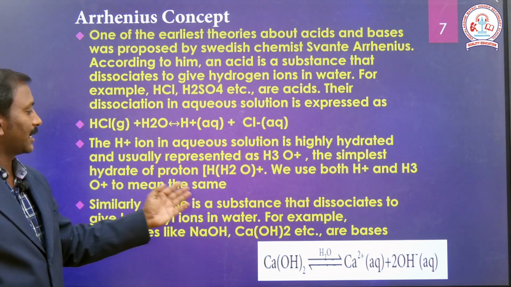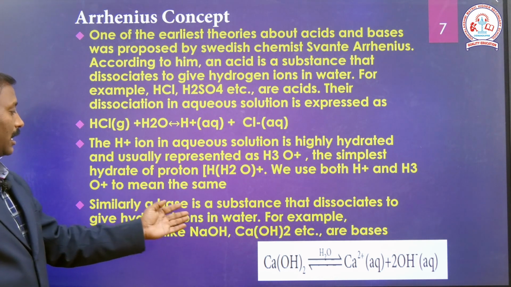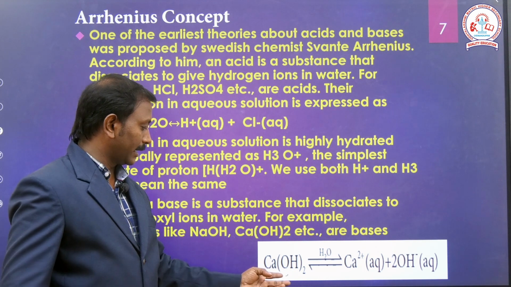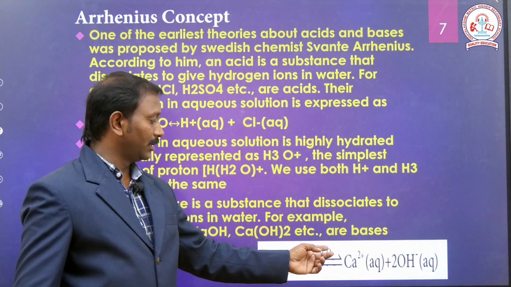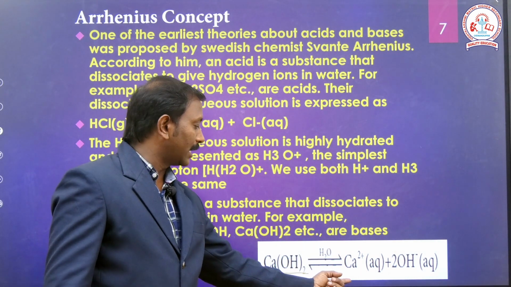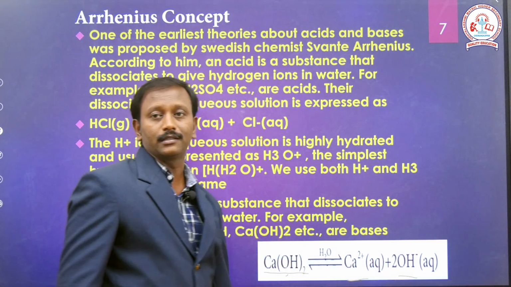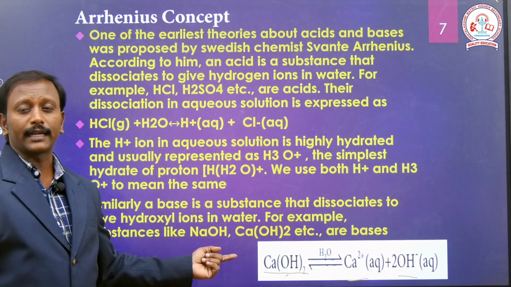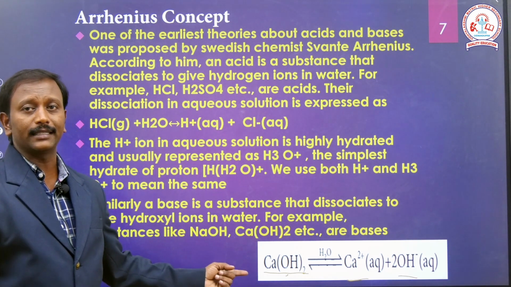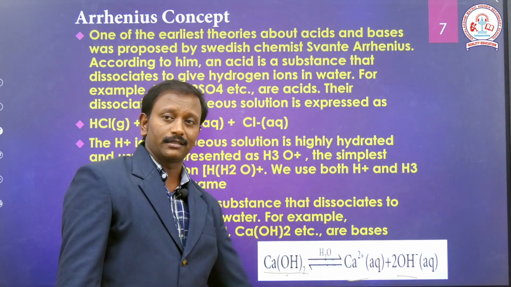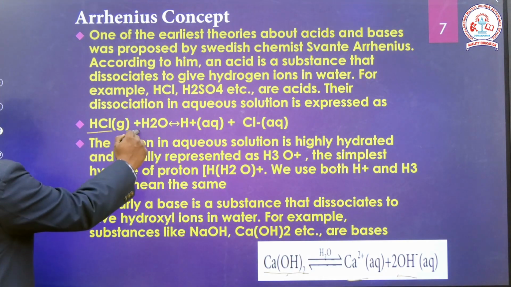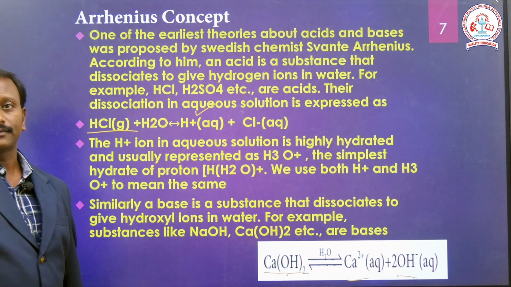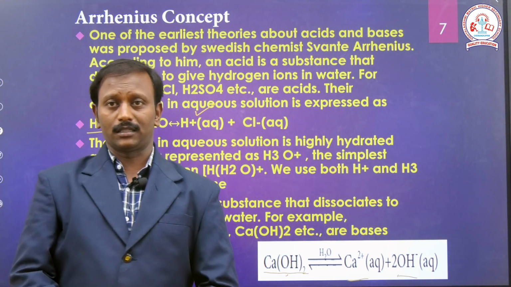Similarly, a base is a substance that dissociates to give hydroxide ions in water. For example, calcium hydroxide, when dissolved in water, gives calcium ions and hydroxide ions. Why do we call calcium hydroxide a base? Because it produces hydroxide ions, right? HCl, why do we call HCl an acid? Because it produces H plus ions. That's it. So this is the Arrhenius concept.